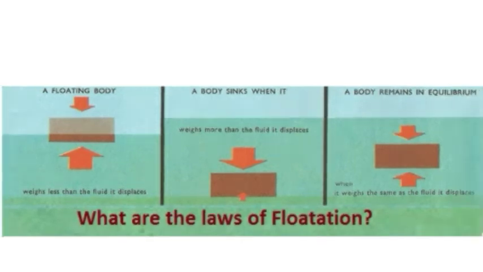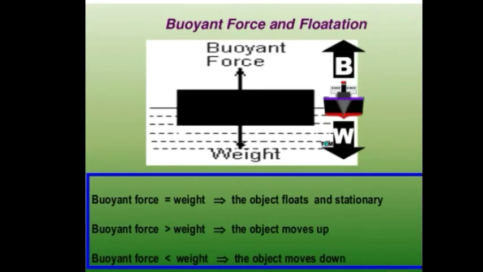So according to the law of flotation, an object will float in a liquid only when its weight is equal to or less than the weight of the liquid displaced by it. If its weight is more, it will sink. If it is equal, it will remain in equilibrium, below the surface of the liquid. Let's have a look once again.